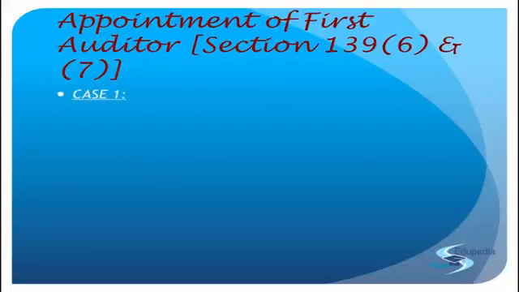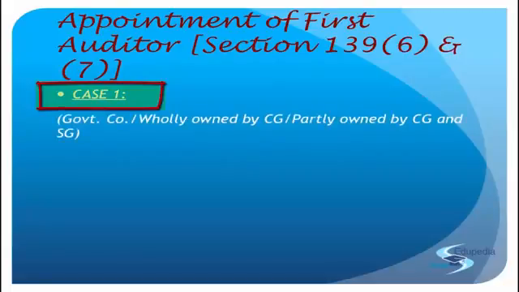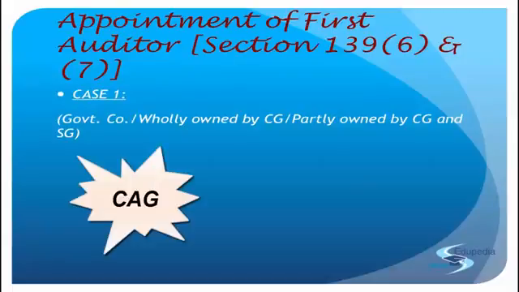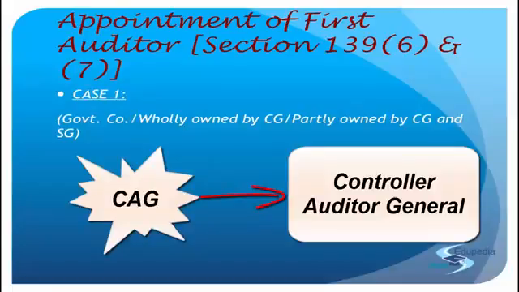So there are two cases, and both cases are independent, with the two subsections. Case one is a case of a government company, which is wholly owned by the central government, or wholly owned by one or two of the state governments, or held by the central government as well as one or two of the state governments. So these are the government companies. In the case of government companies, auditors are also not the normal auditors. Those auditors are appointed by the CAG, Comptroller and Auditor General of the country.